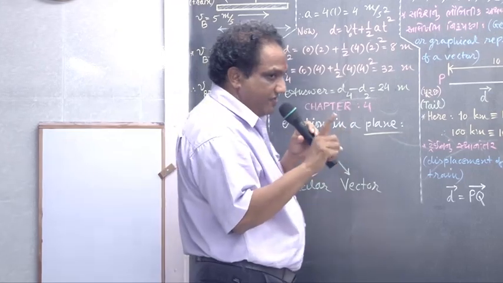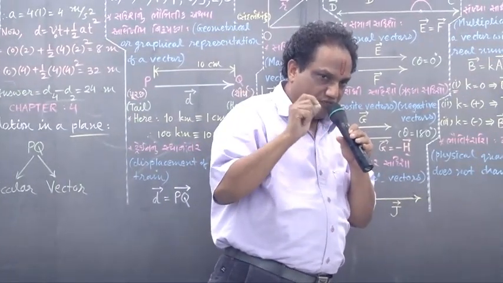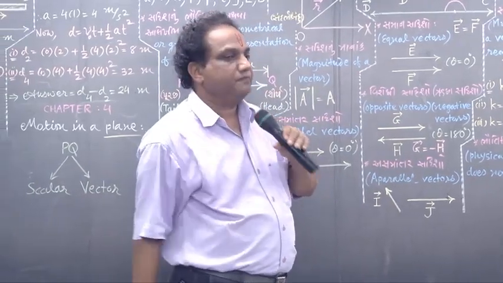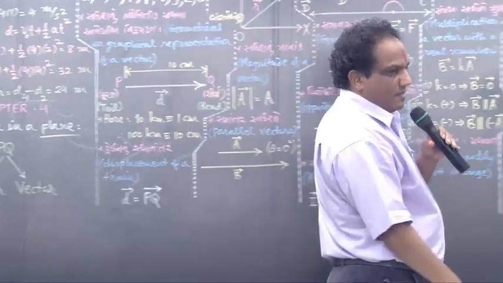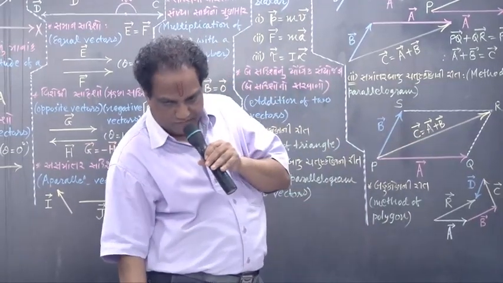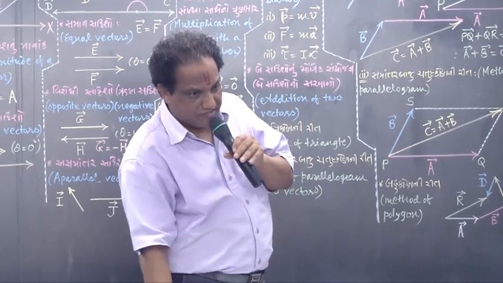Scalar is that physical quantity for the complete representation of which we require only magnitude. Direction is not required at all. Such physical quantities are called scalars.